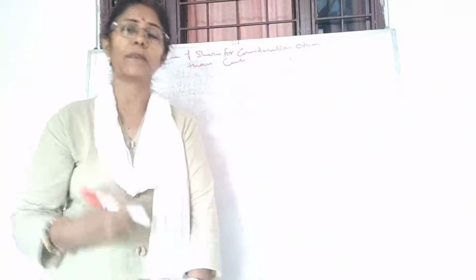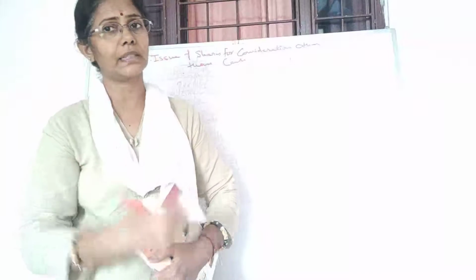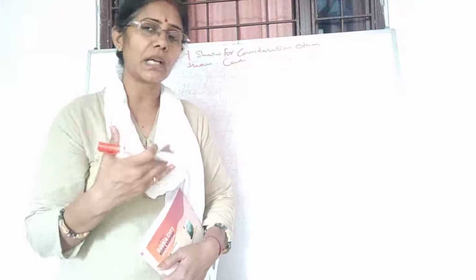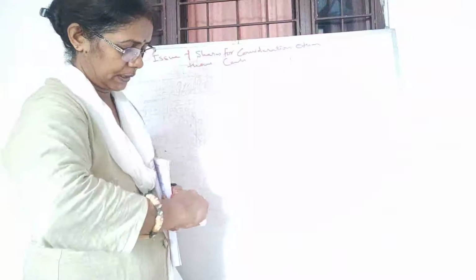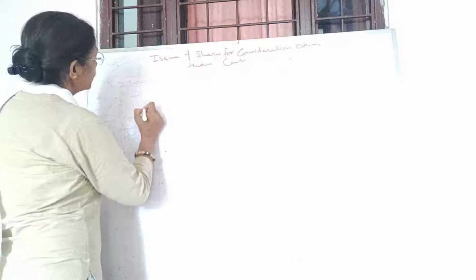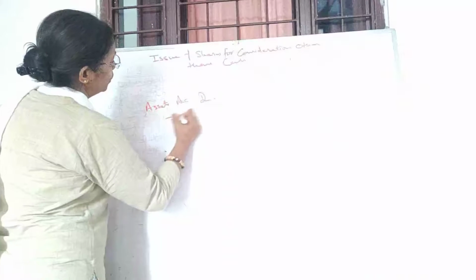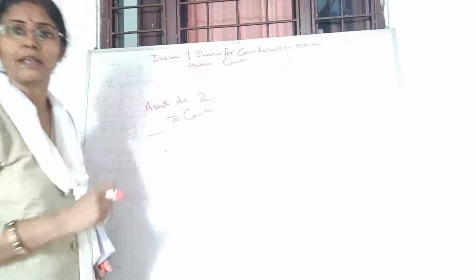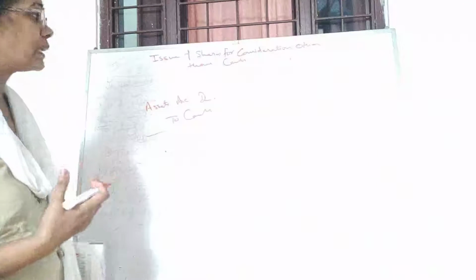How does this happen, students? Well, sometimes we purchase certain assets from outsiders, from somebody. So when we purchase the assets, we have to pay money. Let's pass the entry. If I say I have purchased the assets, the entry is assets account debit to cash. This entry is supposed to be passed by us because assets are coming and we are paying cash. All right, now what happens?